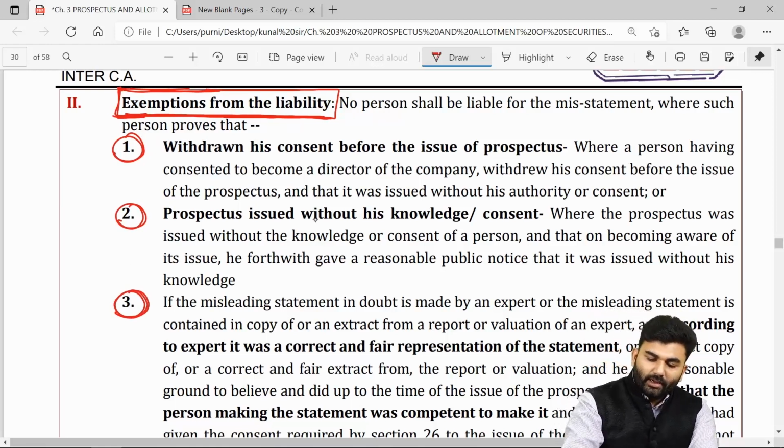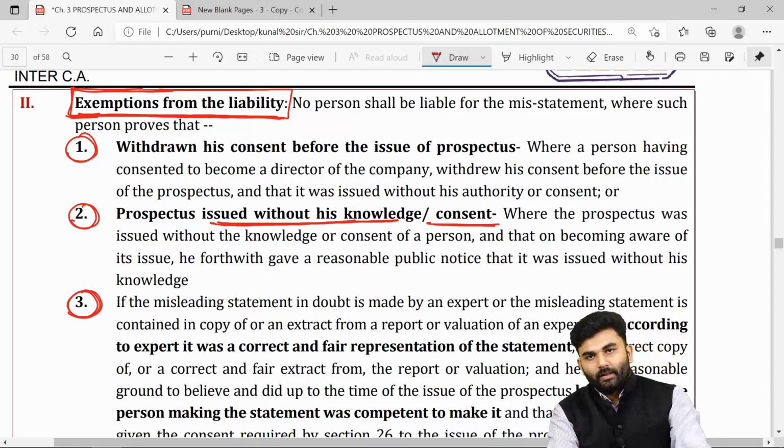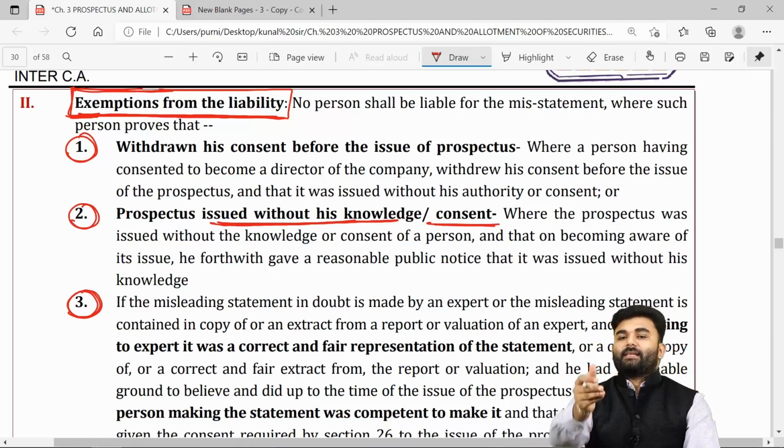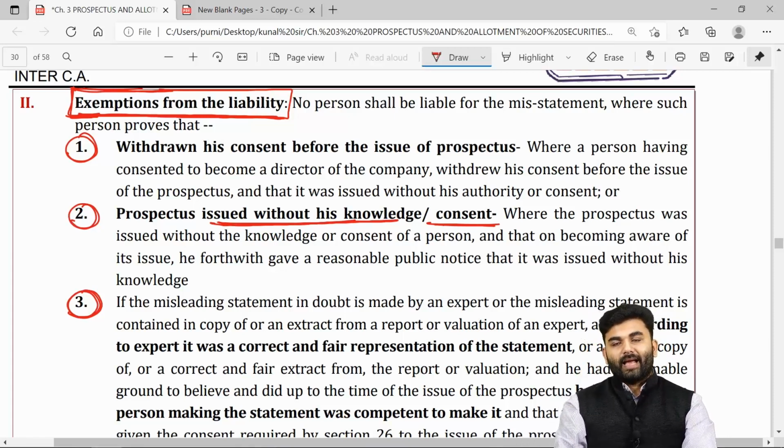If the director of the company says that the prospectus was issued without his knowledge or without his consent, and the director proves it, that yes, I am the director of the company, but my consent was not there inside the prospectus, then such directors will be exempted from the liability of section number 35.